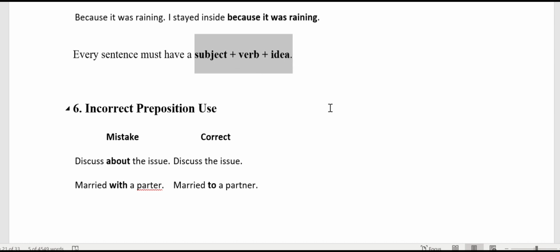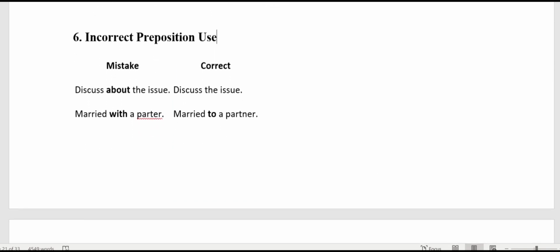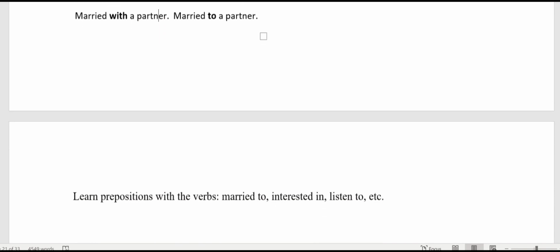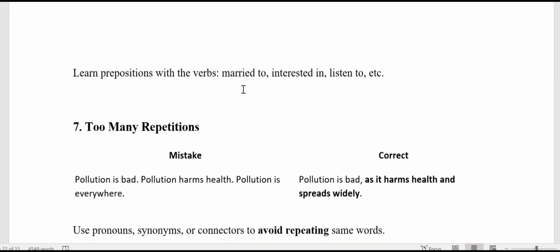Okay. The second last one, which is incorrect preposition use. "Discuss about the issue." The word discuss will never take about. Discuss itself is talking in elaborate. So it is discuss the issue. That's all. "Married with a partner?" No, it is married to a partner. How do we remember? This is the list. That is married to, interested in, listen to. So these are the phrasal verbs which always go together. So don't tend to make any mistake here.